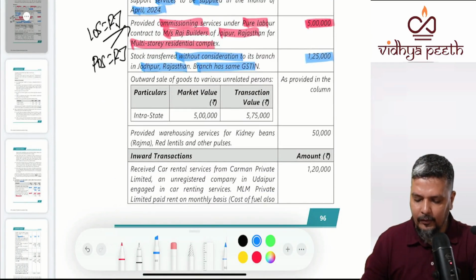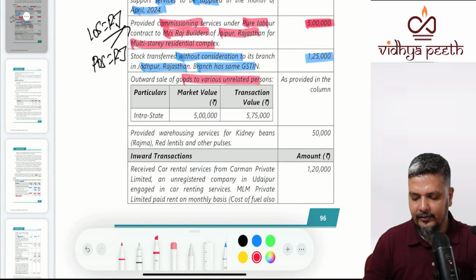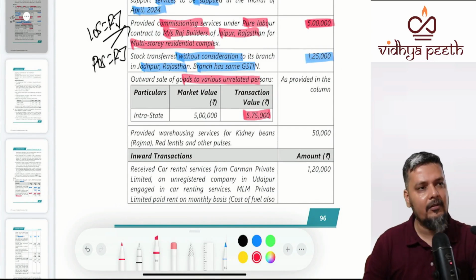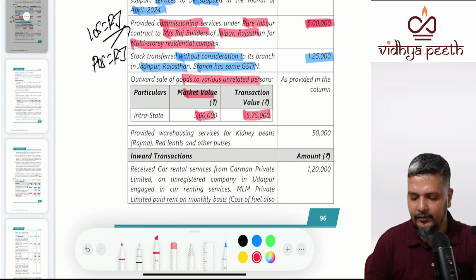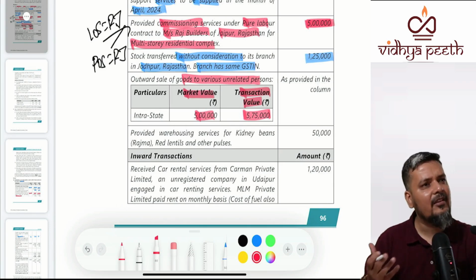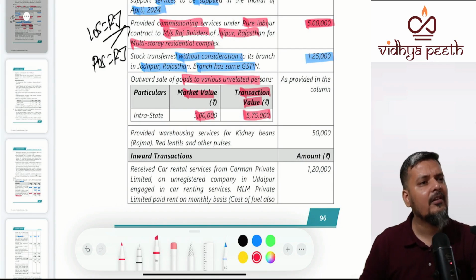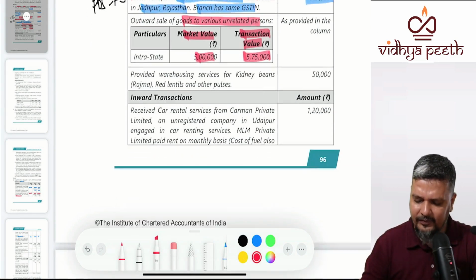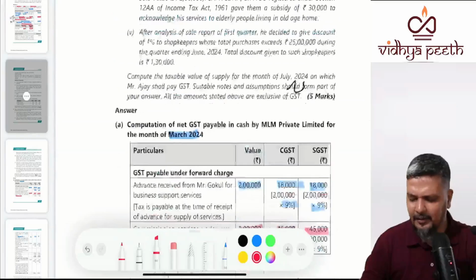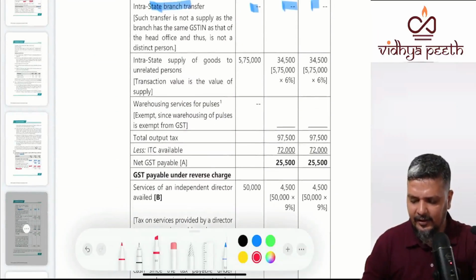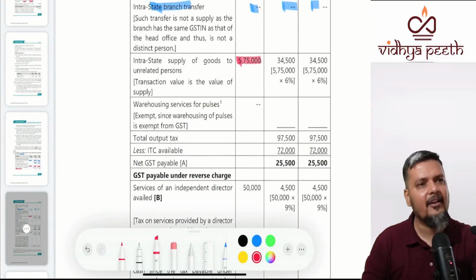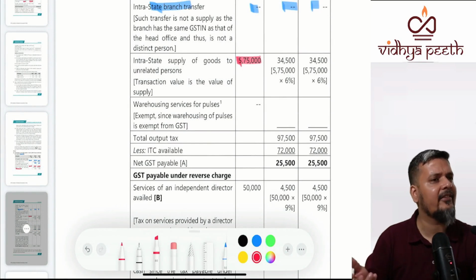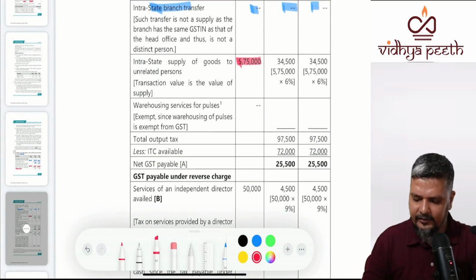Outward sale of goods to various unrelated persons. Transaction value 575, but market value is different. GST, you will go with transaction value or market value. So what is the answer now? 575, simple. So here it is 575, and unrelated person means generally it is CGST and SGST.